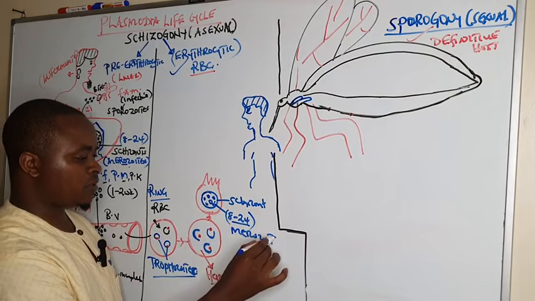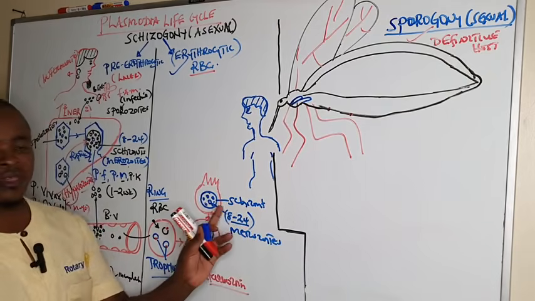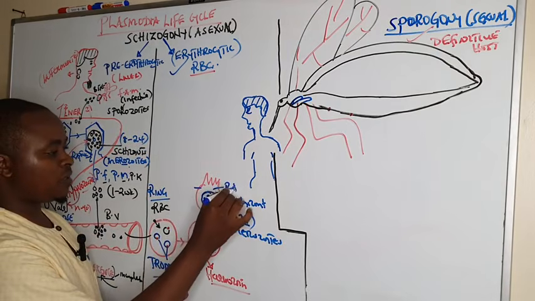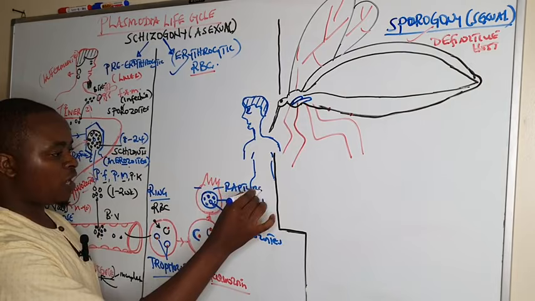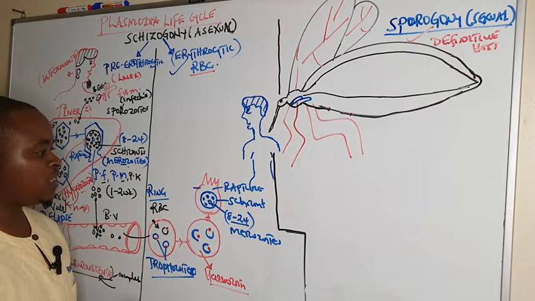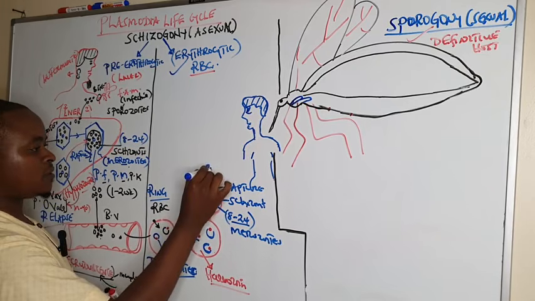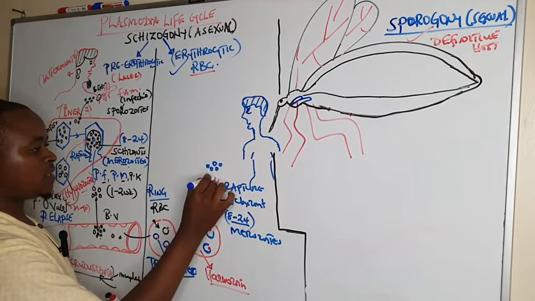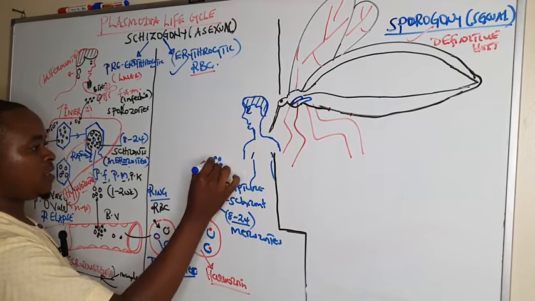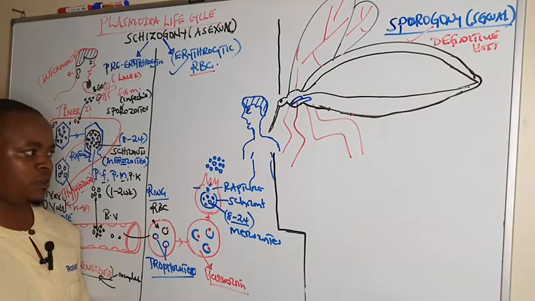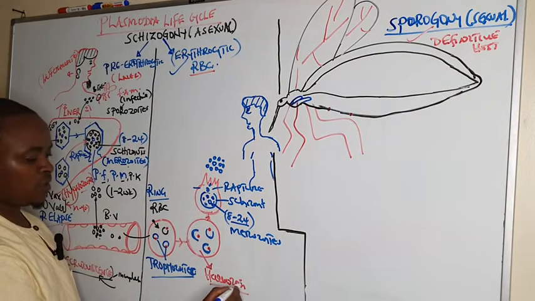When these merozoites mature within the schizont, the RBC is going to rupture. It undergoes hemolysis, and when it ruptures, it releases the merozoites. So the merozoites in the schizont, when the RBC ruptures, are released into the bloodstream together with the hemozoin.